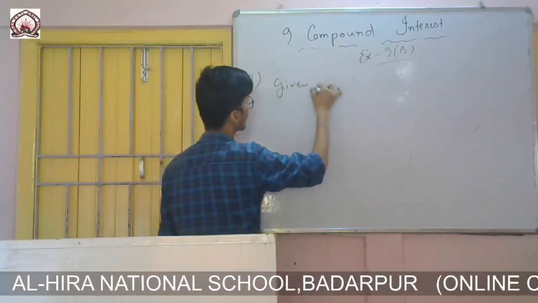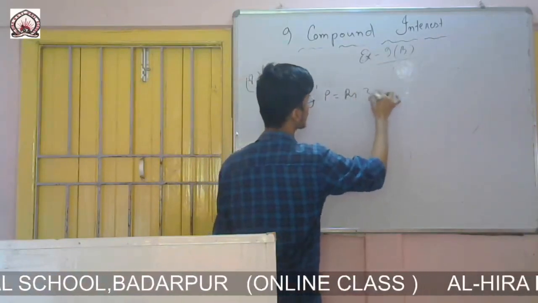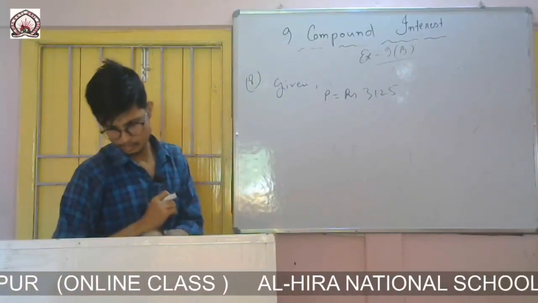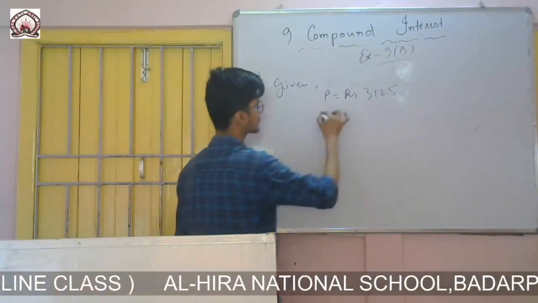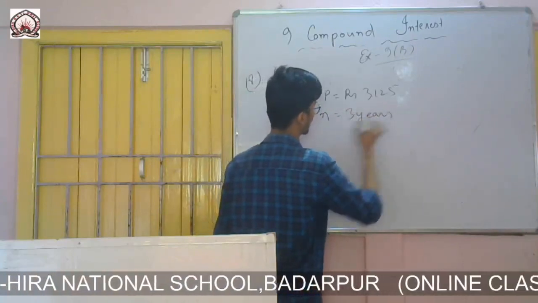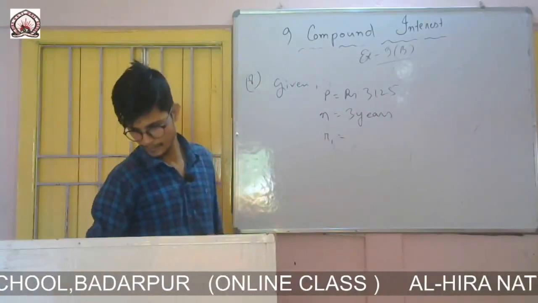Given, you write full form, okay? Given principal equals to rupees 3125, time is given 3 years, that means n equals to 3 years. Rate, there are 3 rates, so 4, 5 and 6.